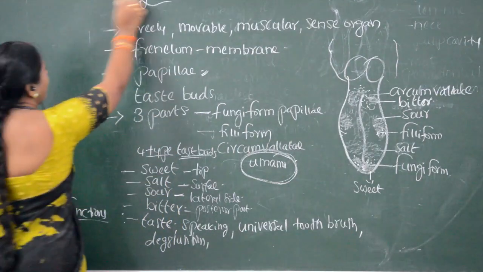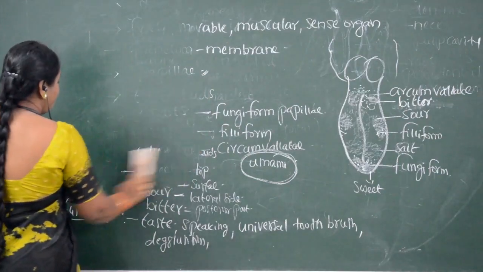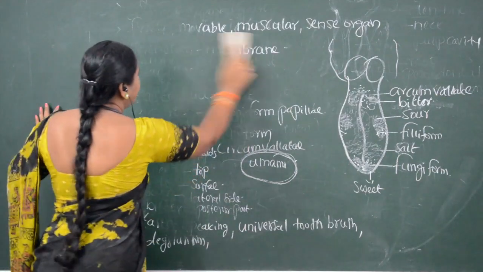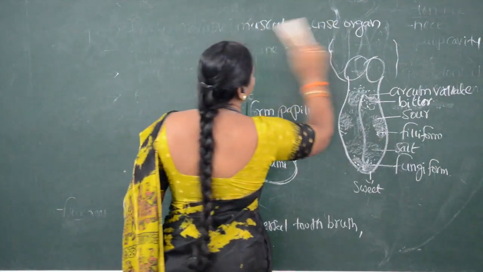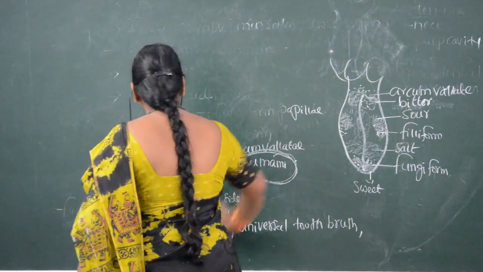The next part of the human digestive system is the pharynx.